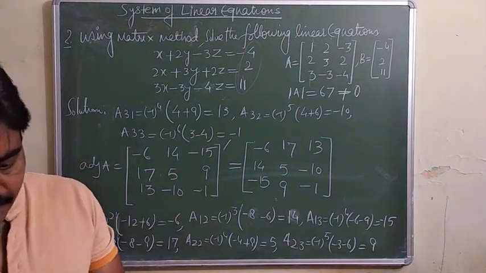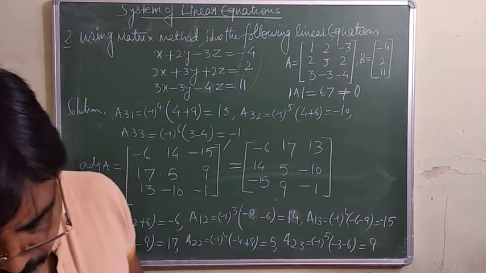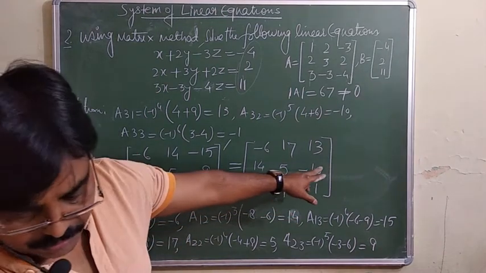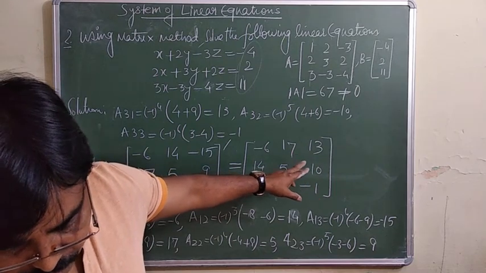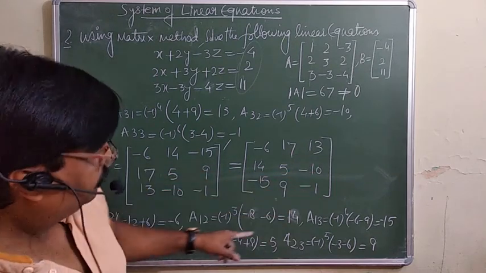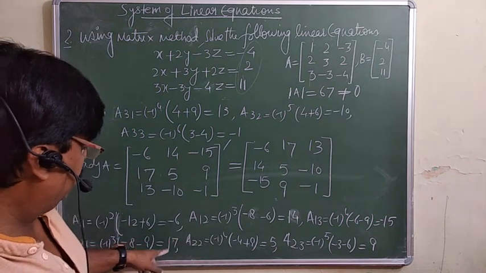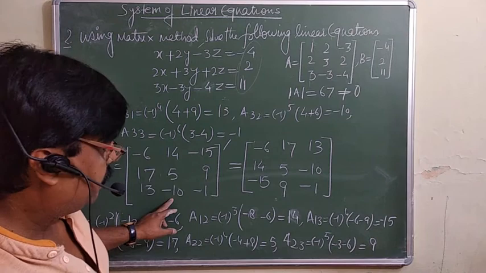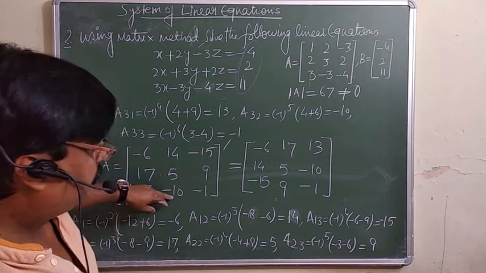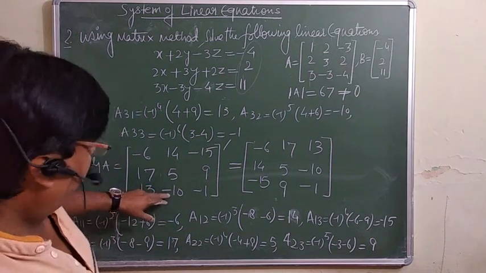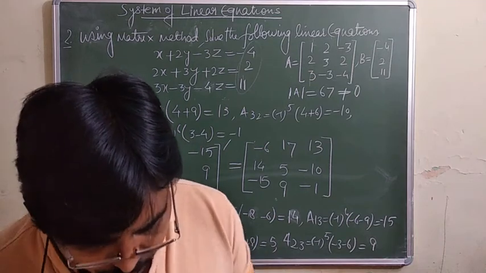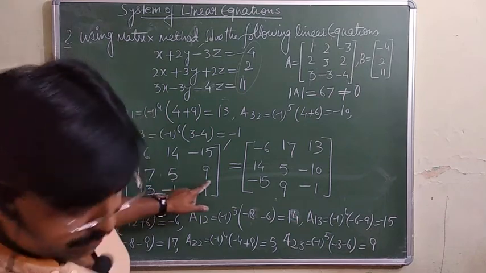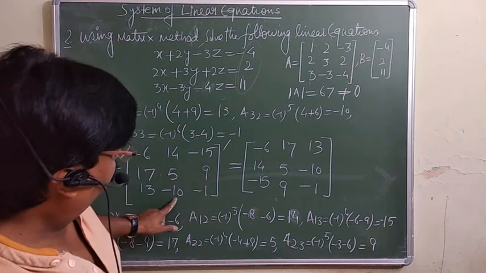Minus 6, 17, let me check. Minus 15, 9, minus 1 is there. 14, 5, minus 10. Let me check again: minus 6, 14, minus 15, 17, 5, 9, 13.